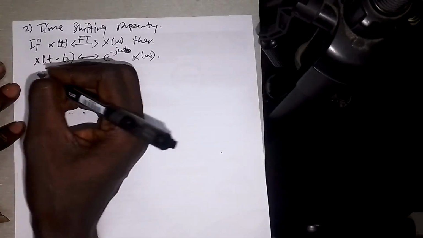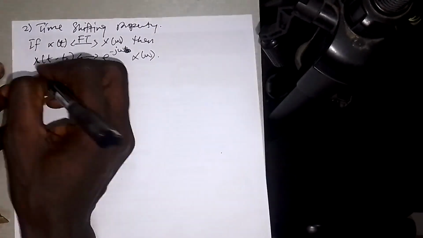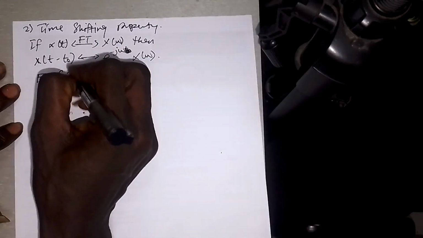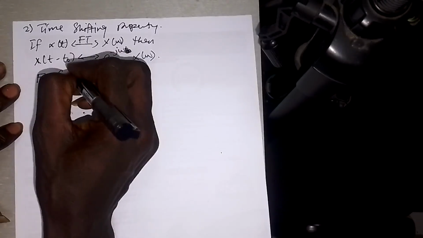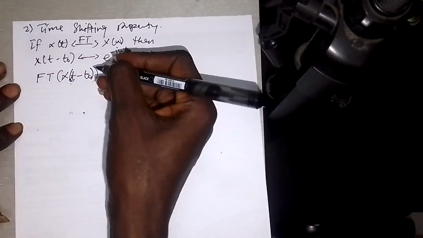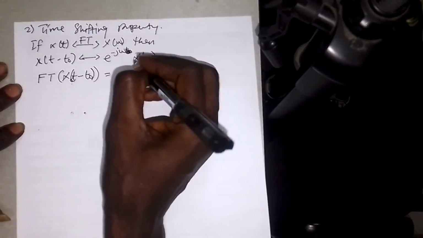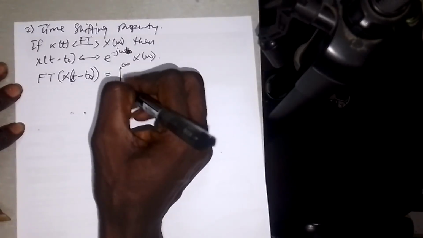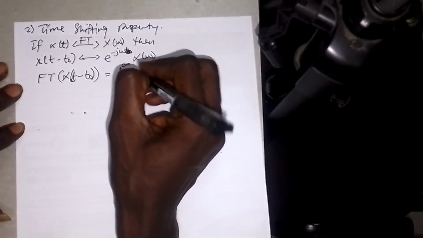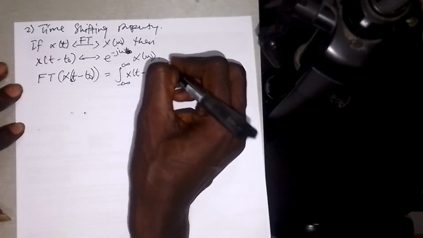Now let's see how we can actually prove this one. We take the Fourier transform of x of t minus t naught, which is equal to the integral from minus infinity to infinity of x of t minus t naught times e to the minus